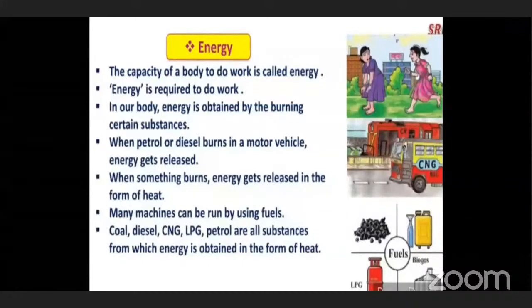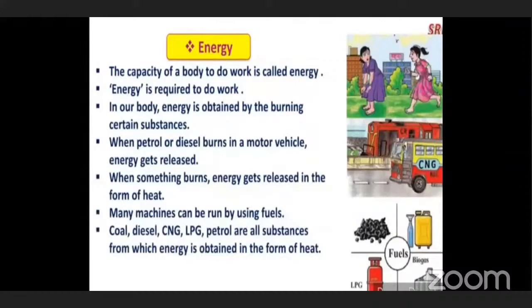Now here they have given you the second picture. What can you see? What vehicles can you see? Teacher, bus is there and train is there. Okay, at the backside there is a train. Yes, so when petrol or diesel burns in a motor vehicle, energy gets released. What fuels are we using in these vehicles? We are using petrol and diesel, and this petrol and diesel gives them the energy to move.